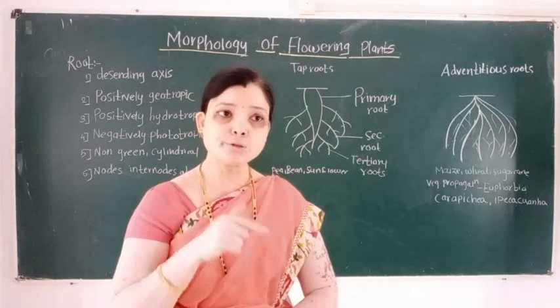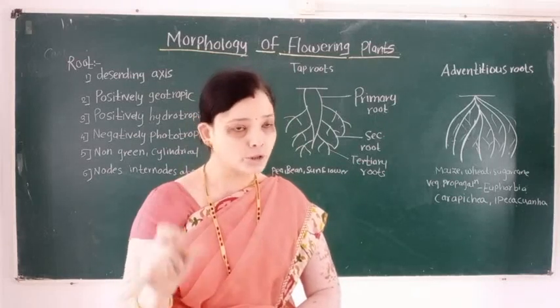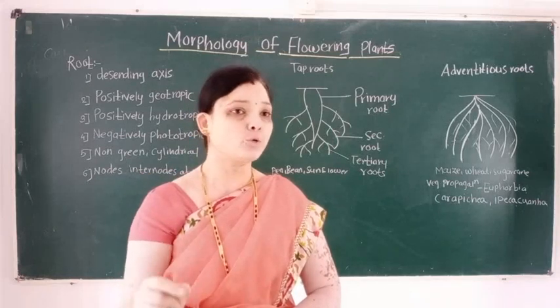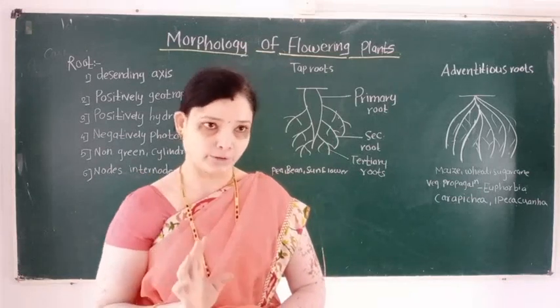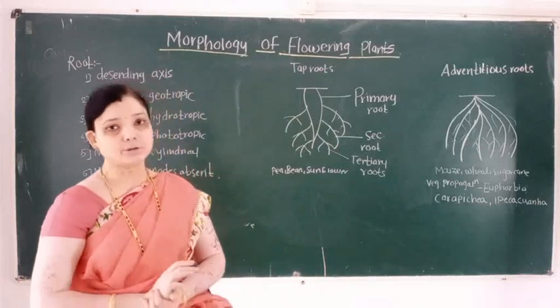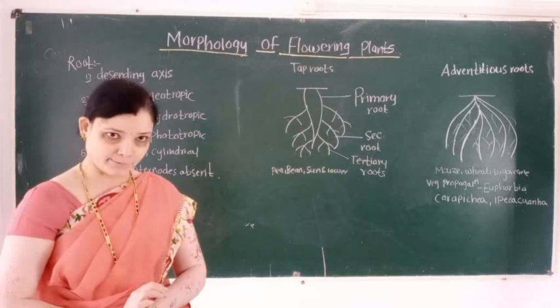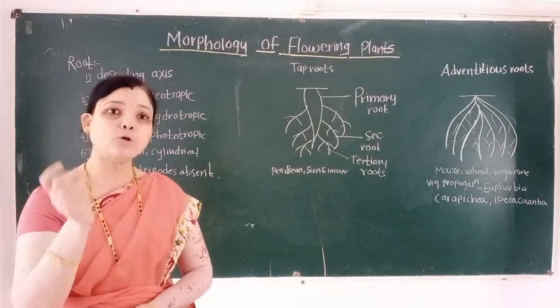So roots grow toward the source of soil and water. These are the important characteristics of roots. And what is the meaning of aerotropic?